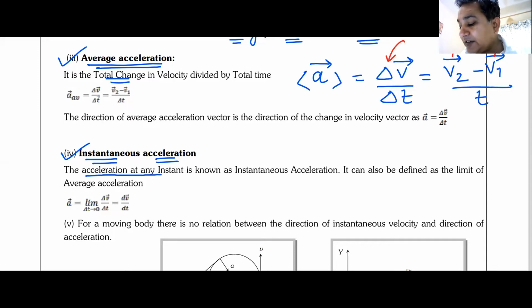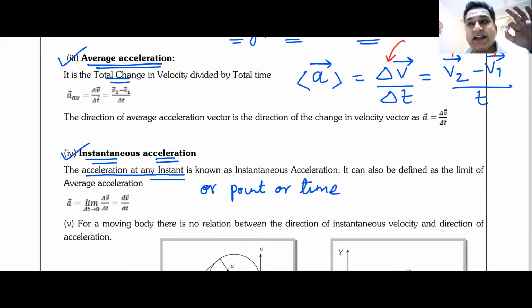It is the acceleration at any instant or point or time. We denote it by a vector, and this a vector is dv vector by dt.